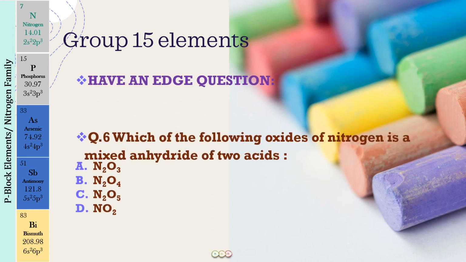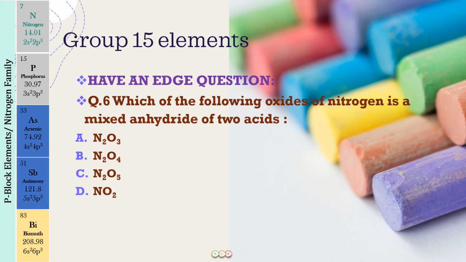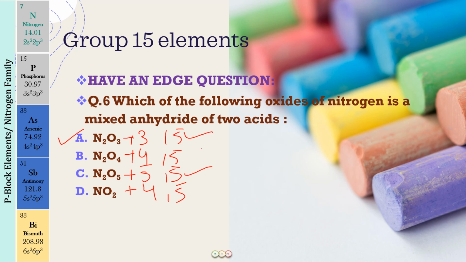The question was: which of the following oxides of nitrogen is a mixed anhydride of two oxo acids? Now this would be easy for you. First of all, we have N2O3, which is going to be +3 oxidation state. This will be +4 oxidation state, this will be +5, and this will again be +4. So this means group 15 for all of them. So this is odd, this is also odd, this is odd and even, this is odd and even. So these two will be simple anhydrides, and these two will be forming mixed anhydrides.